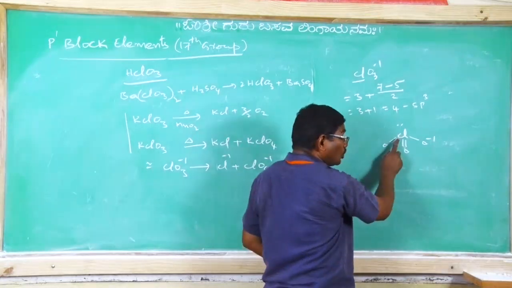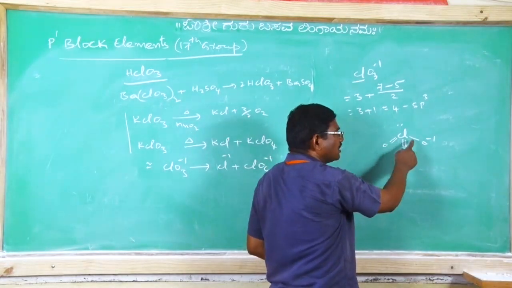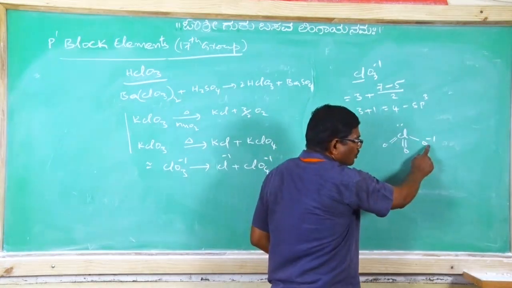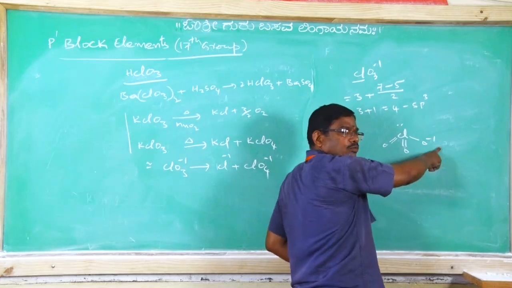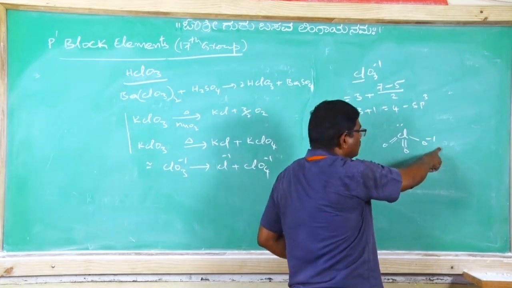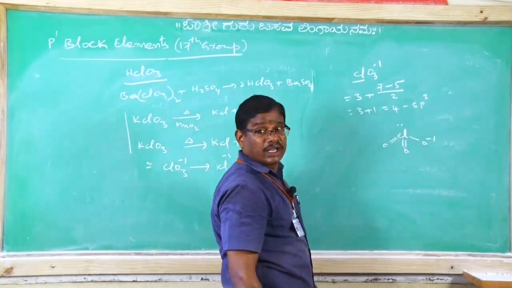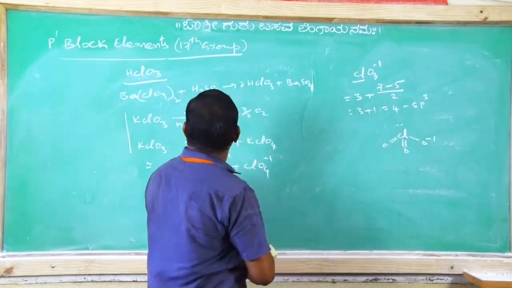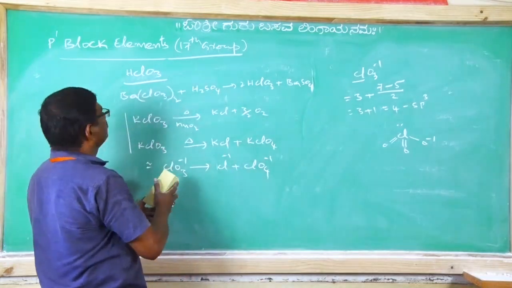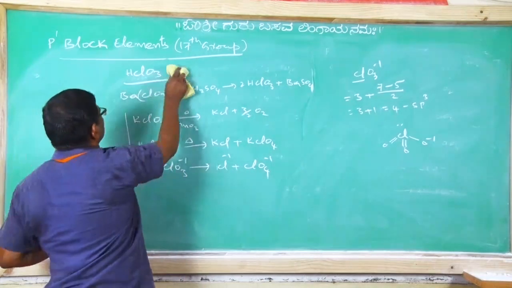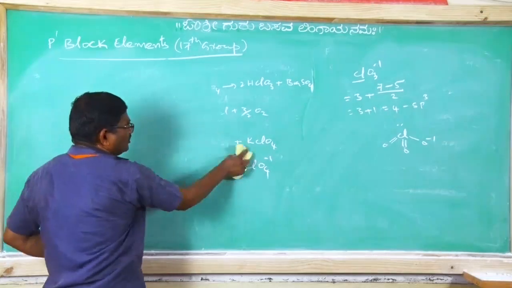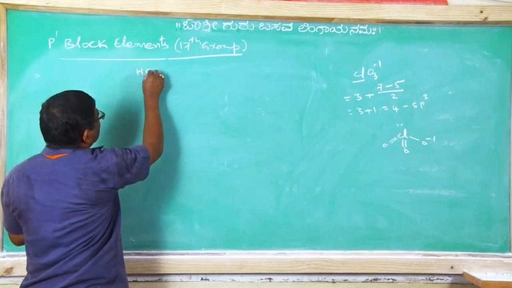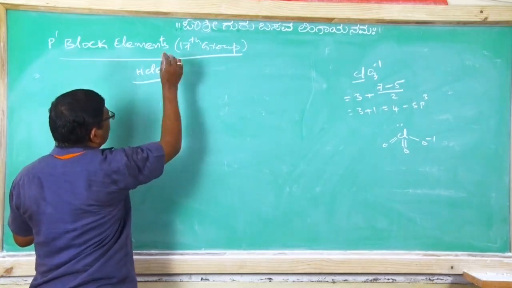Here, only with respect to chlorine, if you consider 1, 2, 3, there are 3 sigma and 2 pi bonds. Clear, na? Suppose here OH also, if you consider, 1 more sigma will appear. Okay, na? So this is chlorate, the anion of chloric acid. And finally perchlorate. Perchlorate is the anion of perchloric acid.